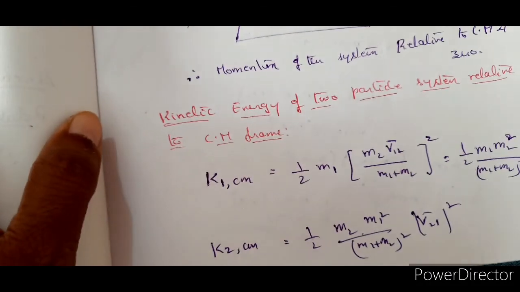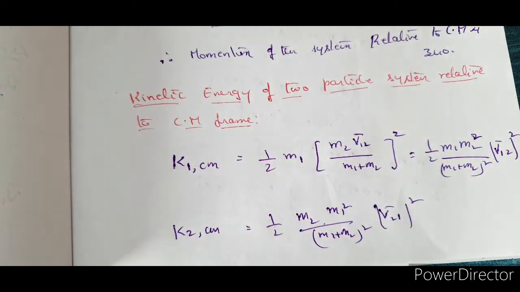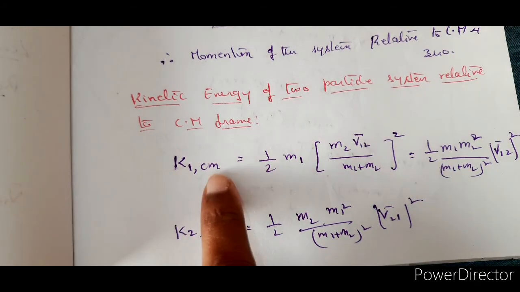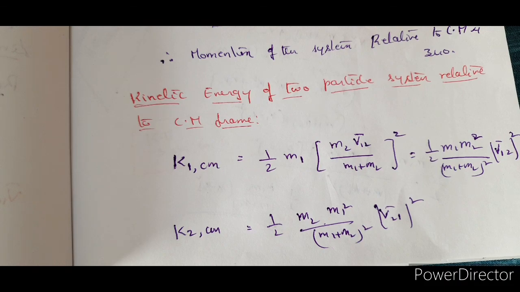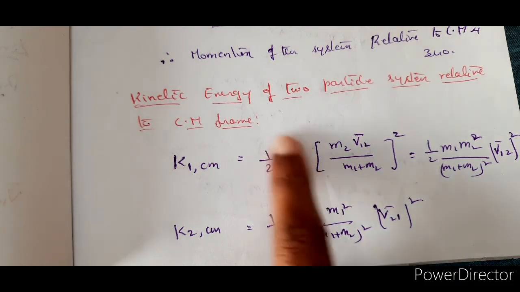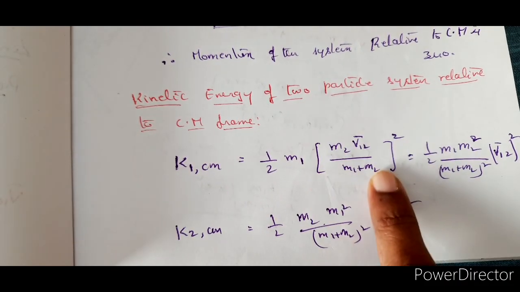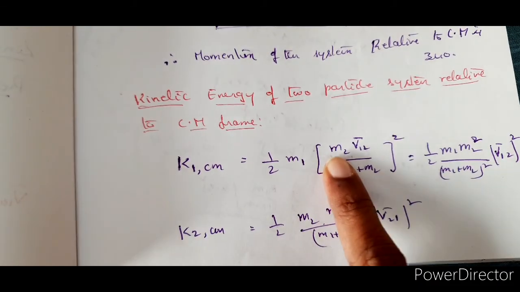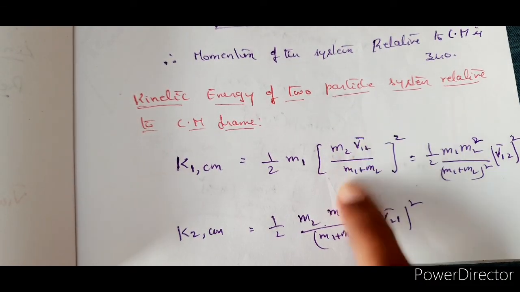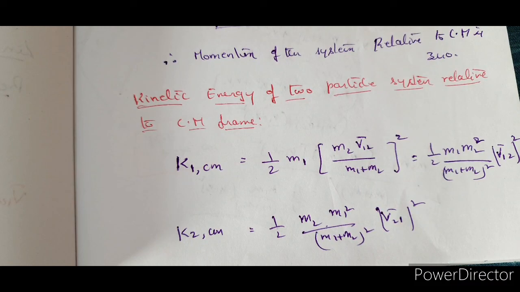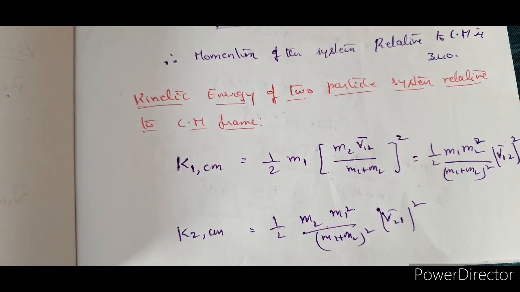So now the kinetic energy of the two particle system, k1 cm, that means kinetic energy with respect to center of mass, is half m1 into v1 cm whole square. V1 cm, we have just now seen, is m2 into v12 bar by m1 plus m2, whole square. So this is how we got it. Clear? So look at the equation, right? Observe, digest, and now let's proceed.